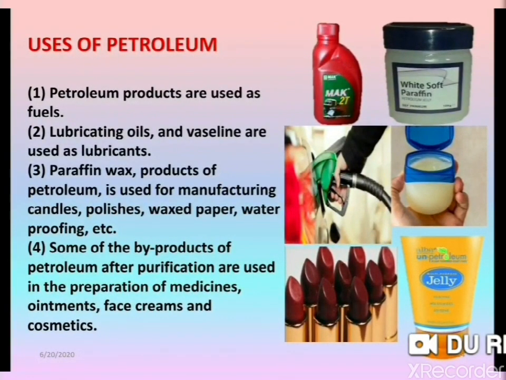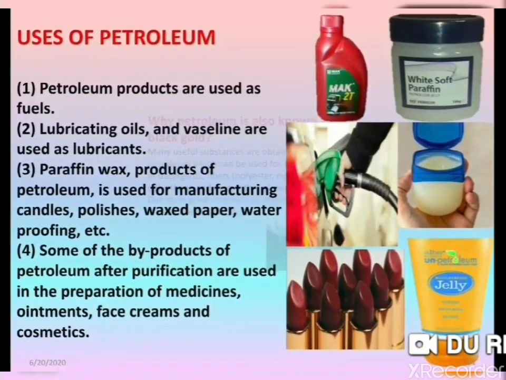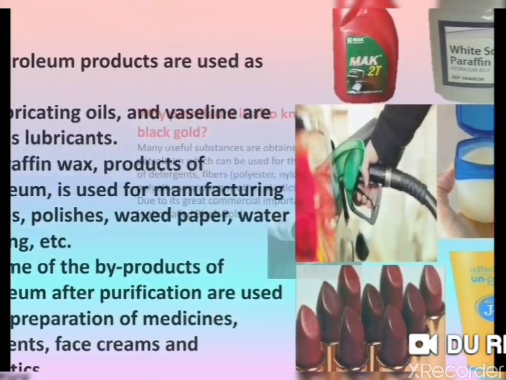Petroleum products are used as fuels. Lubricating oils and vaselines are used as lubricants. Paraffin wax, a product of petroleum, is used for manufacturing candles, polishes, waxed paper, waterproofing, etc. And some of the byproducts of petroleum after purification are used in the preparation of medicines, ointments, face cream, and cosmetics. So, in this way, you can see the different uses of petroleum.